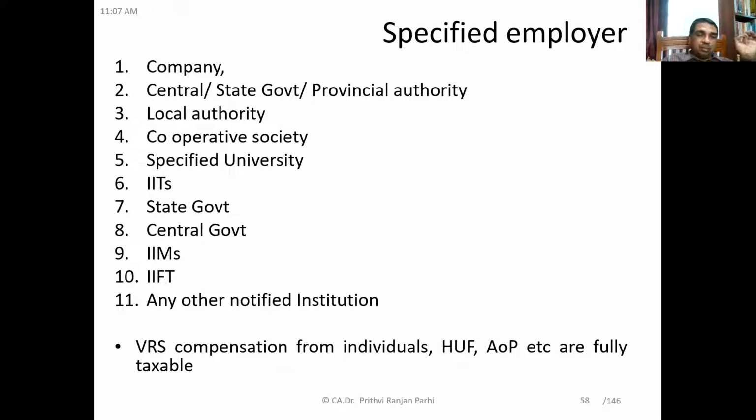So PRS compensation from individuals, HUF, AOP, etc. is fully taxable because they are not specified employees. They are not specified employers. Is it clear to you? So these are the only specified employers, right? And there is another notified category of employers. Only if those employers are paying BRS, it may be exempted to some extent.